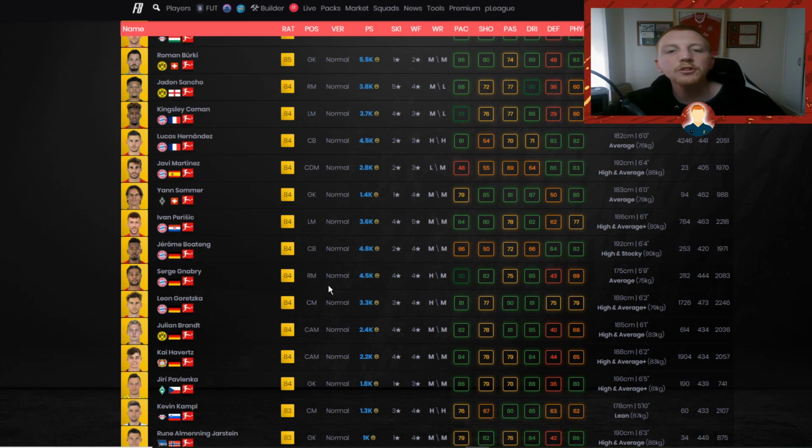But whenever there seems to be a Bayern Munich player out of packs that's an 84, Javi Martinez, Lucas Hernandez, for example, they always seem to shoot up to around that 8k mark. So you could maybe look to double your money on Serge Gnabry. So that is definitely something to look at.